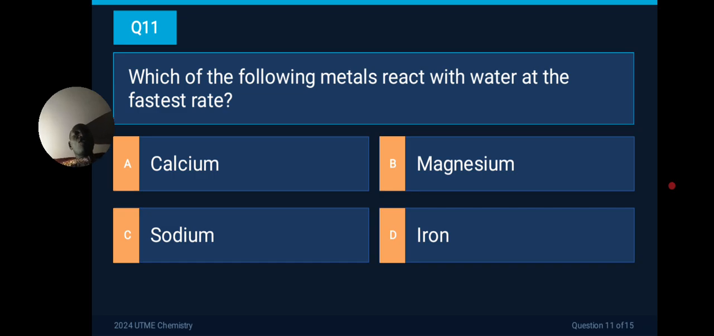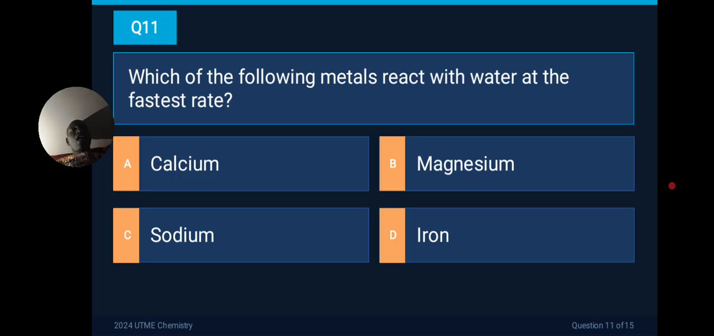Question 11 now says, which of the following metals react with water at the fastest rate? A, calcium, B, magnesium, C, sodium, D, iron. Now let me reveal the secret to you. All group 1 elements are very, very reactive. Why? Because they have one electron at their outermost shell. So they can react with anything around them to donate that electron and be stable. Never forget that all elements want to achieve the octet.